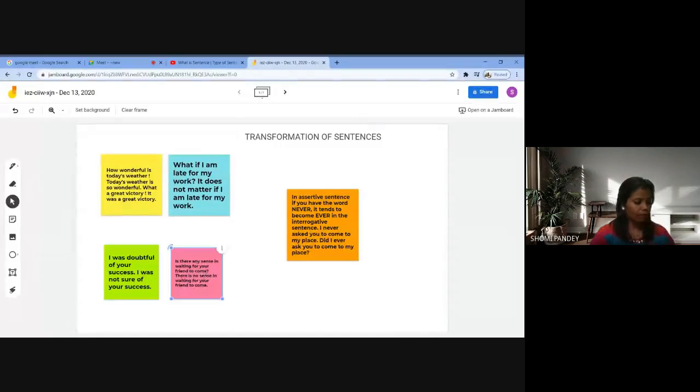Supposing I would now talk about a very simple sentence, that is, I was doubtful of your success. Now, this is an affirmative sentence. Supposing I have this affirmative sentence and I need to change it into a negative sentence, how would I do that? I would simply say, I was not sure of your success.